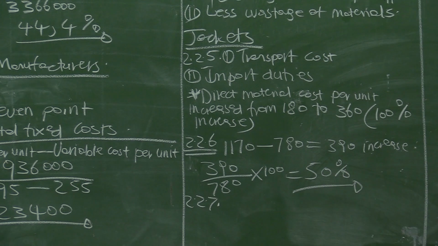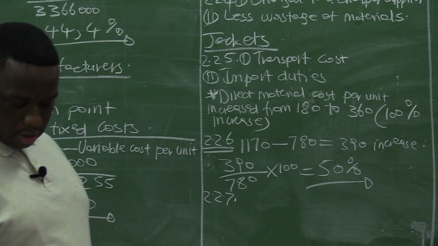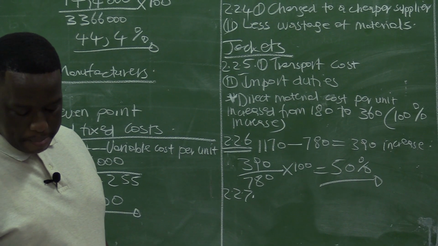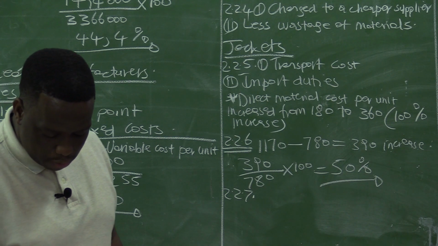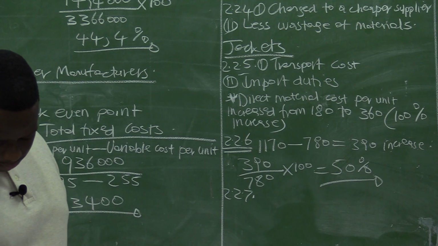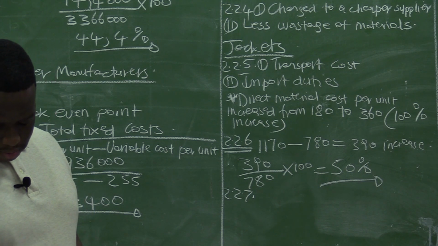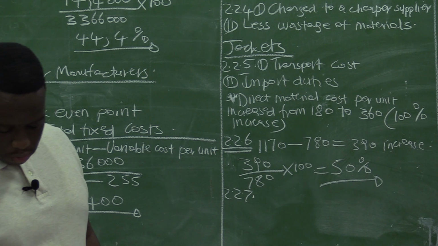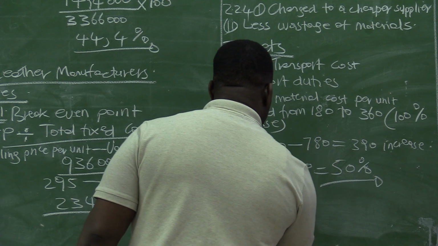You can see that all these questions are leading to other questions, because if you look at 2.2.7 now, they want us to explain the impact of the increase in the selling price of jackets on the sales and profit, quote figures or calculation. The impacts on the sales and profit. If you look at the number of units sold in 2020, it was 6,350, and in 2021 now it is 3,600. Number of units, sales dropped.